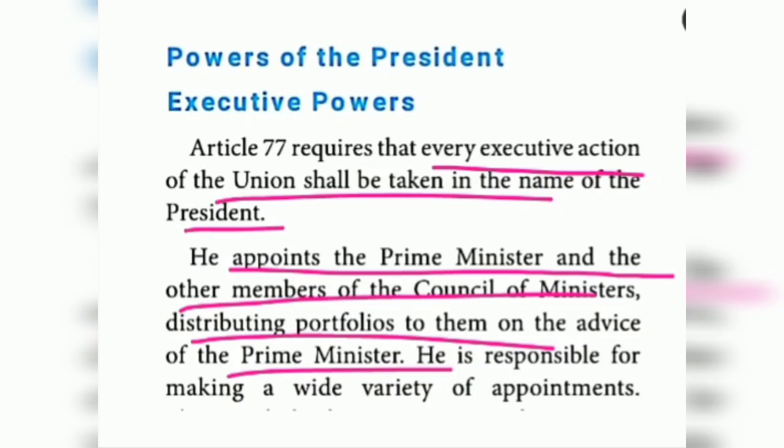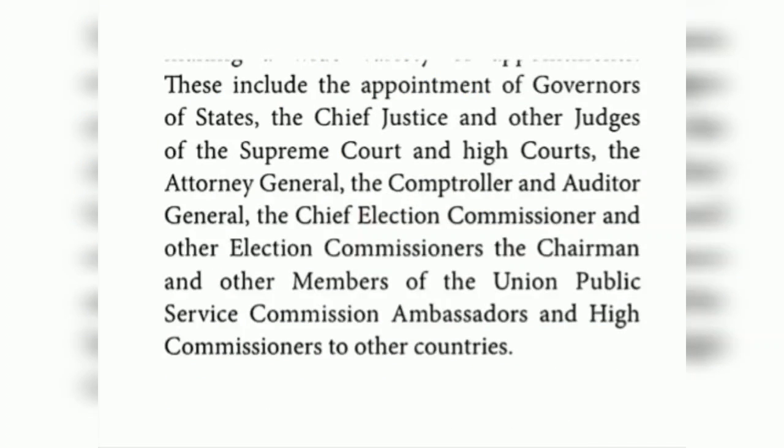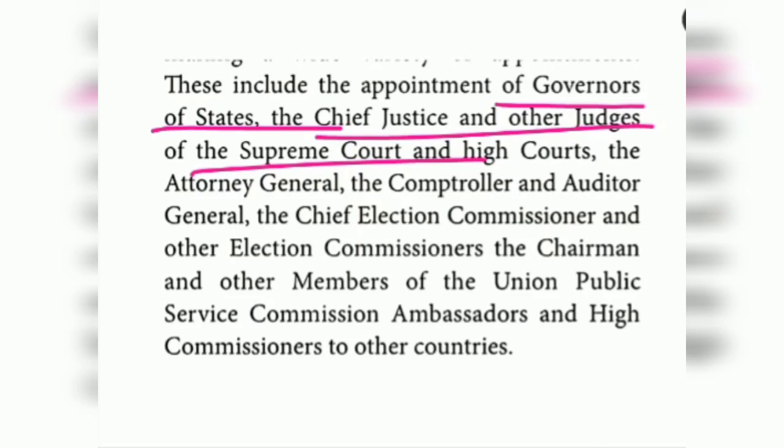He is responsible for making a wide variety of appointments. These include the appointments of governors of the states, chief justice and other judges of the Supreme Court as well as the High Courts, and the attorney general. Comptroller, what is the meaning? Comptroller and auditor general, chief election commissioner.